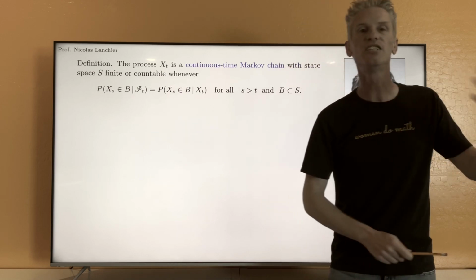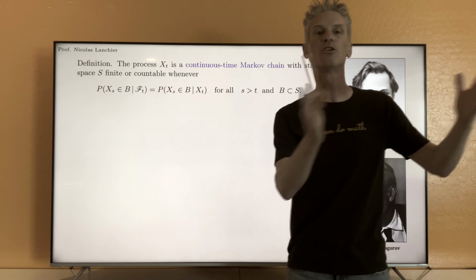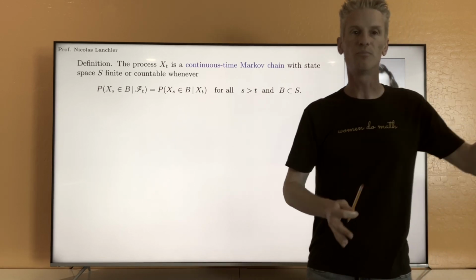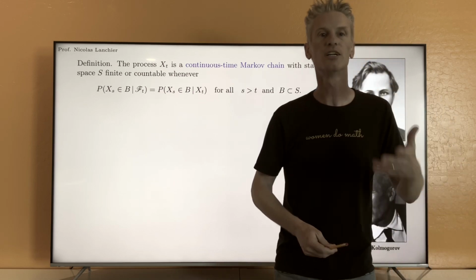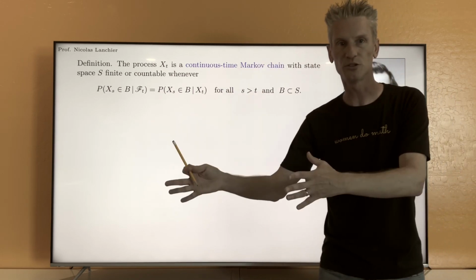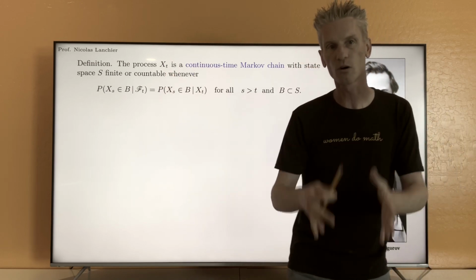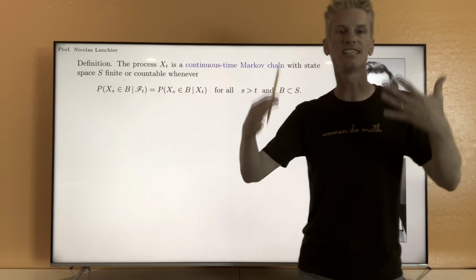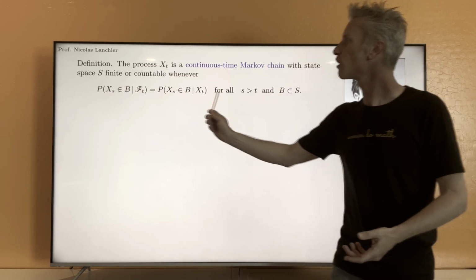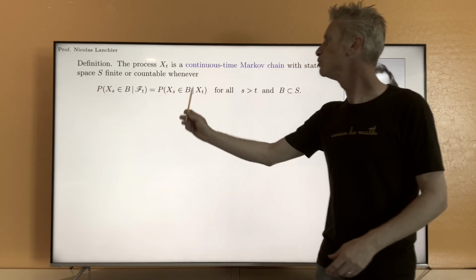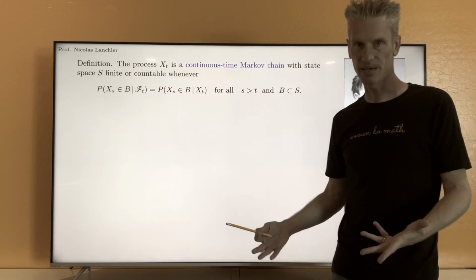So what this equation says is that the probability of a typical event in the future, given past and present, is equal to the probability of the same event, but given only the present. And so to predict the future, if you know past and present, you can forget the past and only remember the present. That's exactly the same as the Markov property in discrete time. Another way to formulate this property would be to say that given the present, past and future are independent.